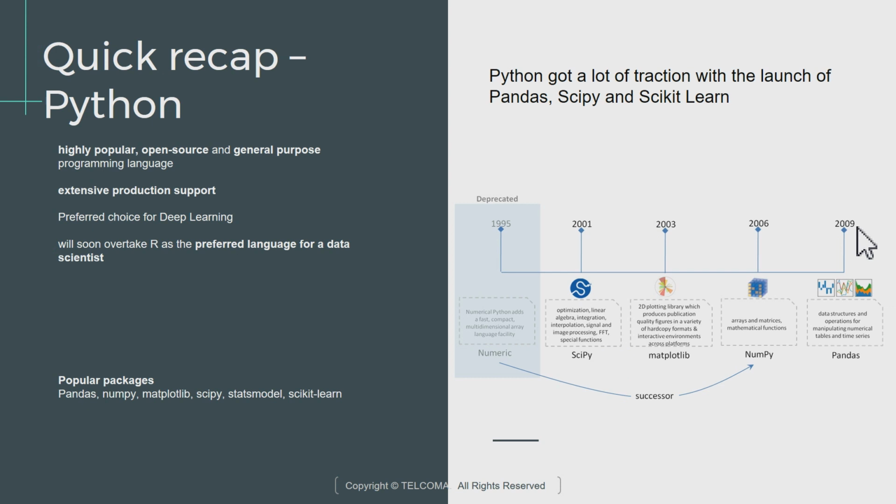Then around 2010-11, the package scikit-learn was launched, and that ushered in a major role for machine learning with Python. Today we have a very structured, organized, and exhaustive list of machine learning techniques and frameworks available within Python.